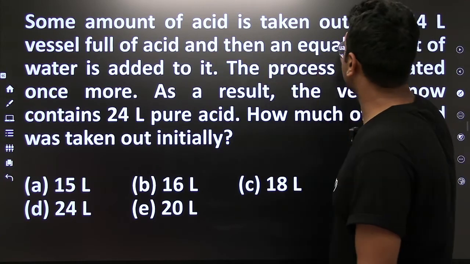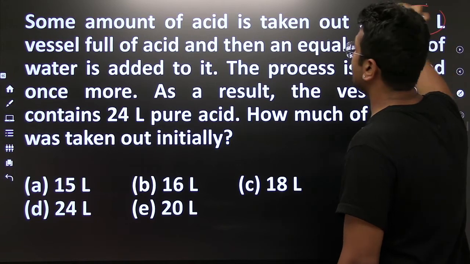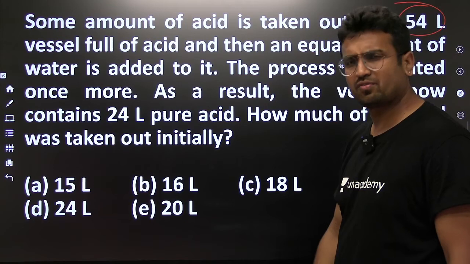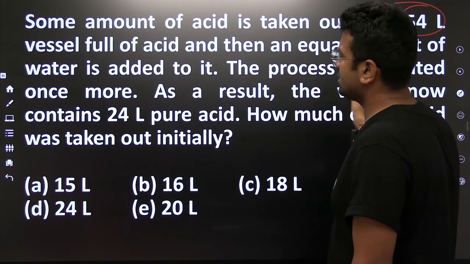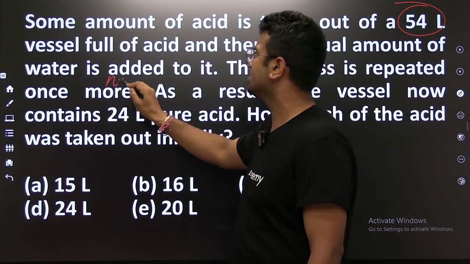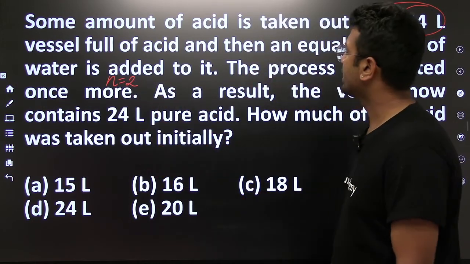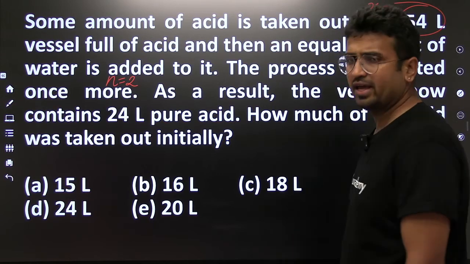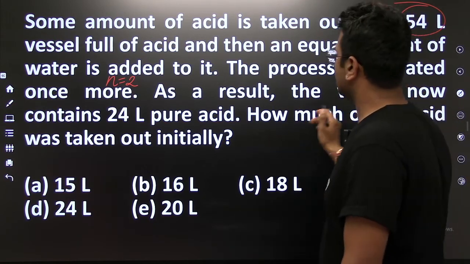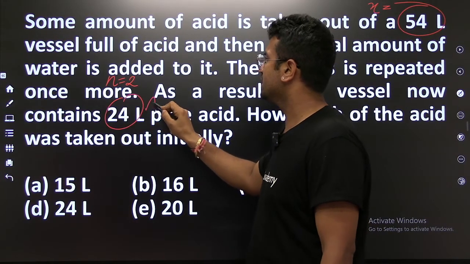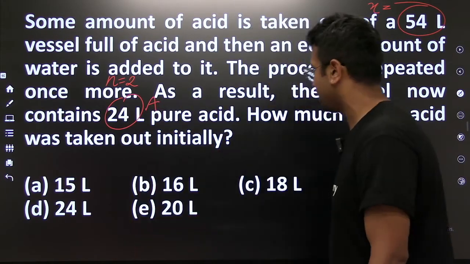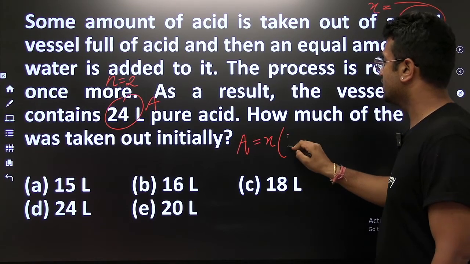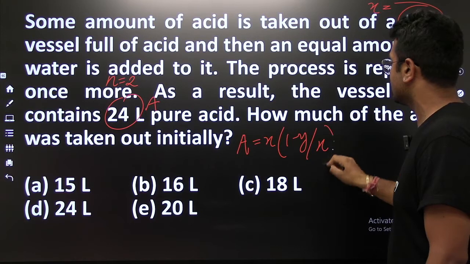Some amount of acid is taken out of a 54-liter vessel full of acid, then an equal amount of water is added to it. The process is repeated one more time, so it means n equals 2. Some amount of acid is taken out of 54, x initially the amount. As a result, the vessel now has the pure liquid it has got right now. So it means the amount of pure liquid it is left with is initially the amount of pure liquid, and this.